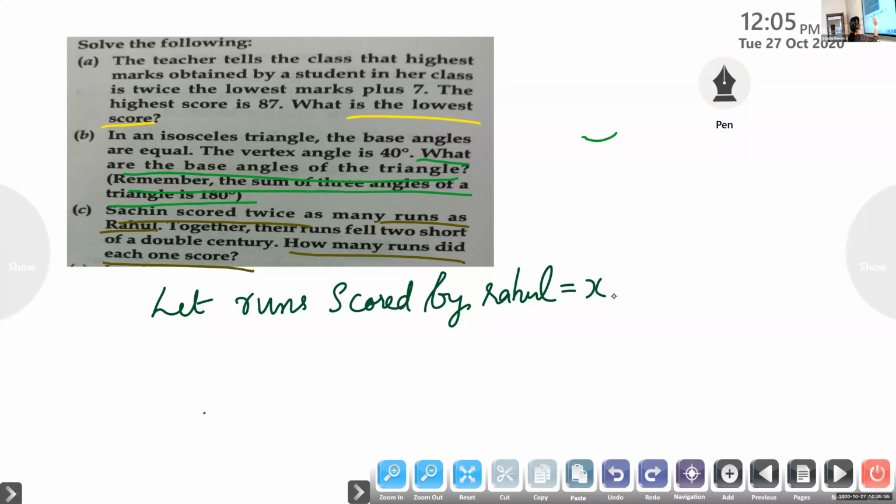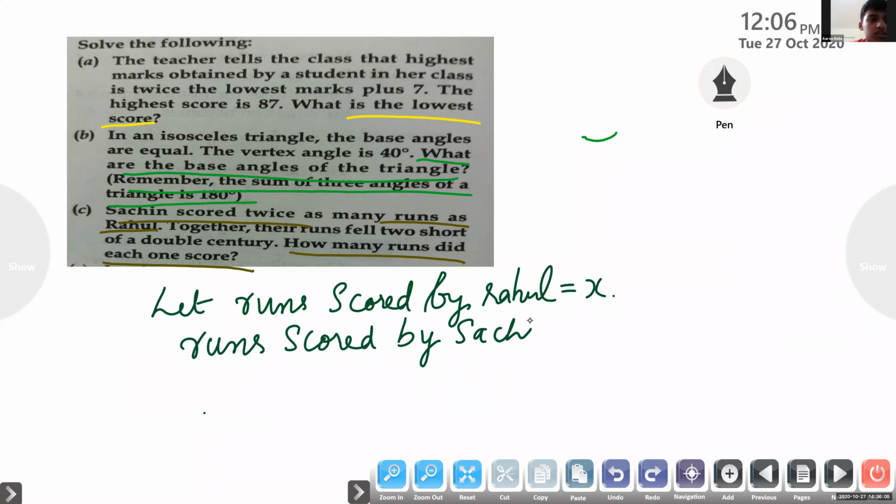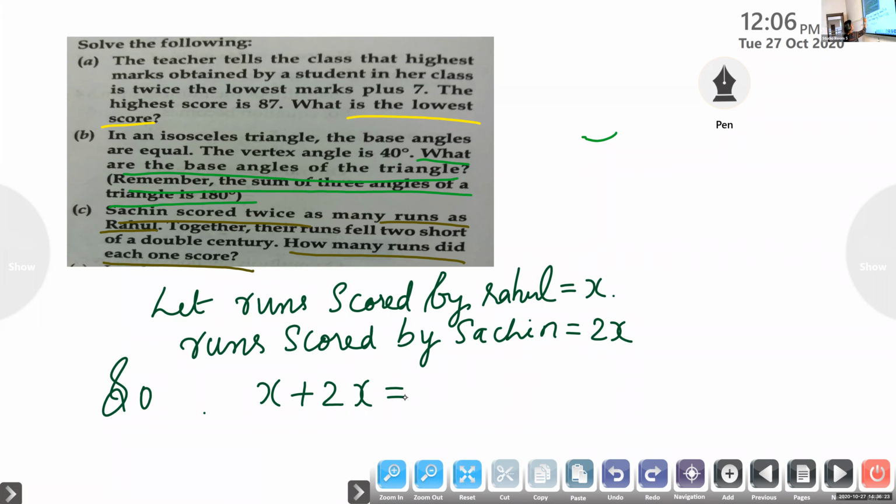equals x. So what is the runs scored by Sachin? Runs scored by Sachin equals 2x. 2 times x. Now together their runs. So we can write together their runs means x plus 2x is equal to how much?